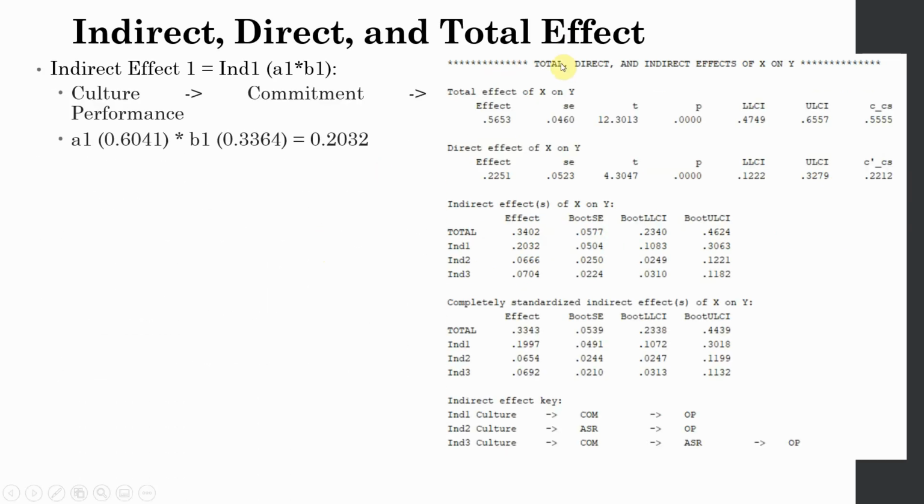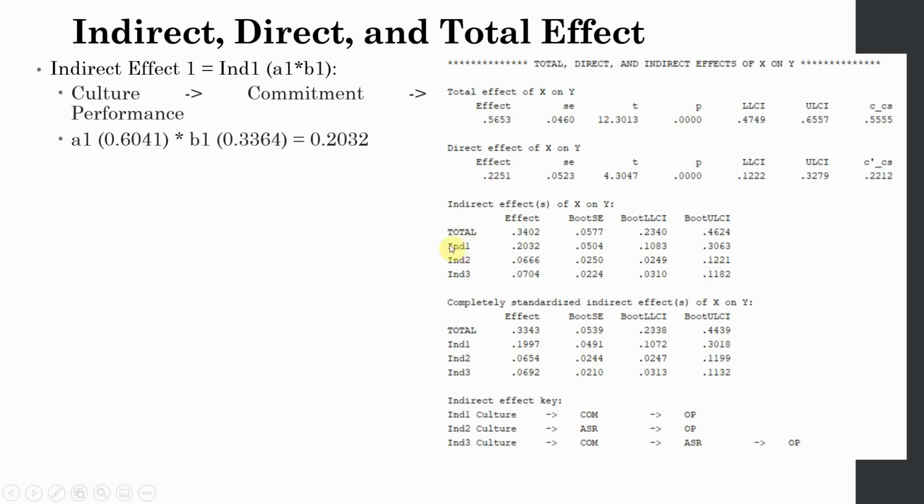Indirect, direct, and total effect. So again, the total effect is 0.5653. If you standardize it, it's 0.5555. Now, you've got multiple indirect effects here. The direct effect, that is your C prime, which we saw earlier, is significant as well. We have got multiple indirect effects.